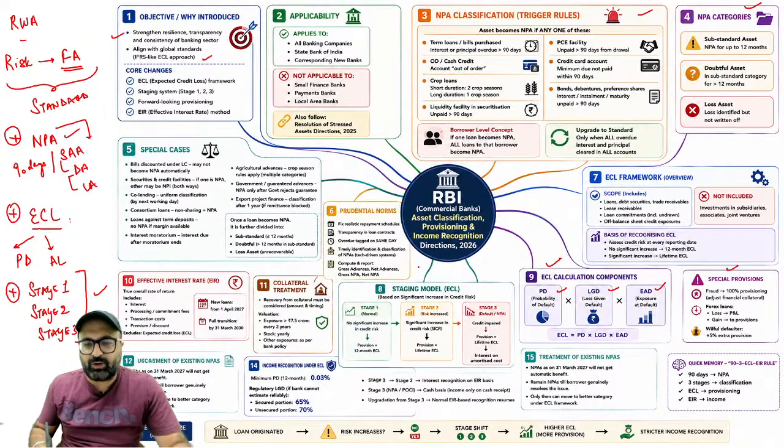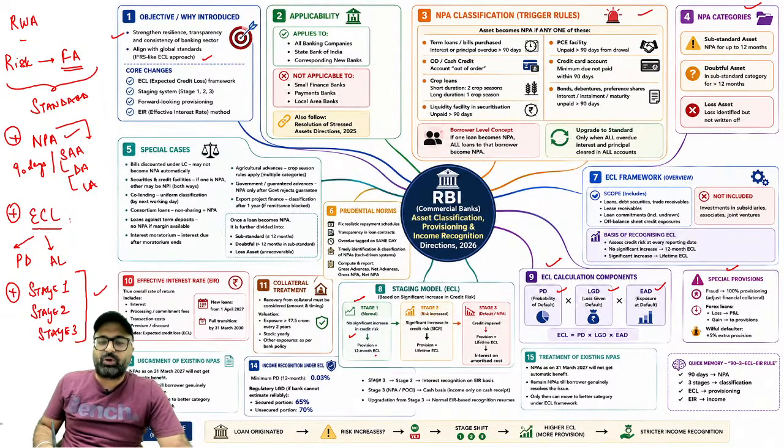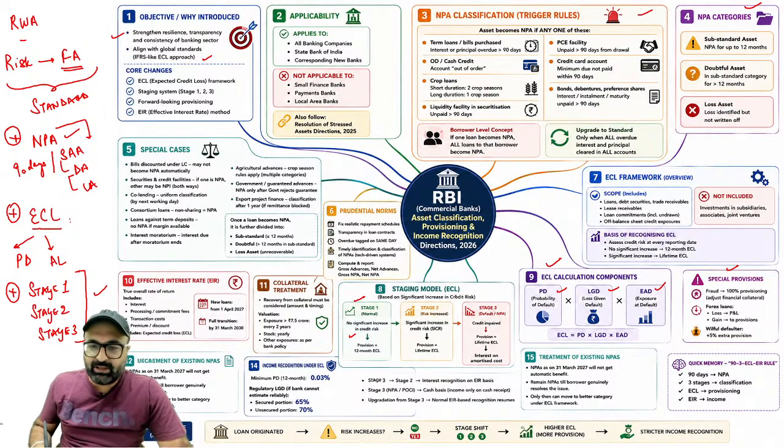Okay. If I talk about the staging model, stage 1, no significant increase in credit risk, so provisioning will be with respect to 12-month ECL. Then in stage 2, it will be lifetime ECL, and stage 3 also it will be lifetime ECL. This is something which you need to remember.